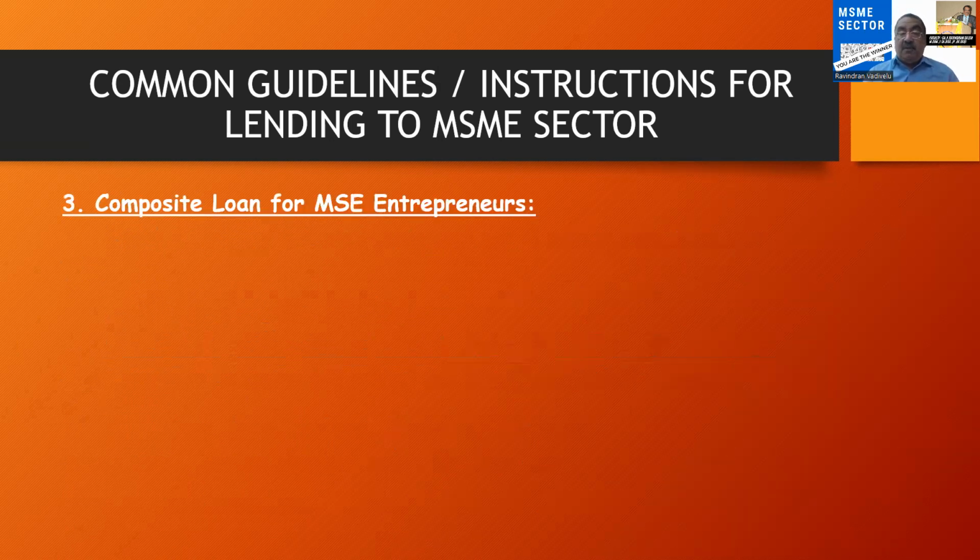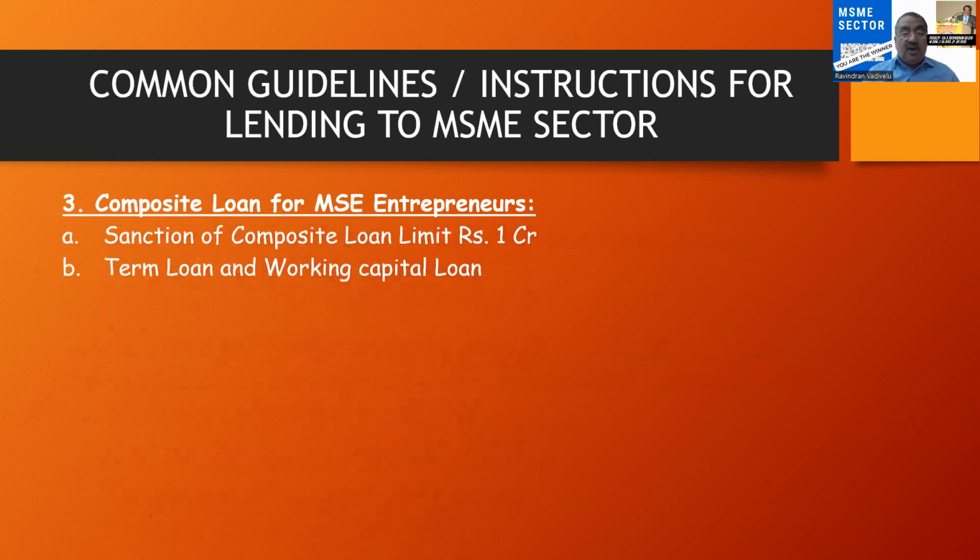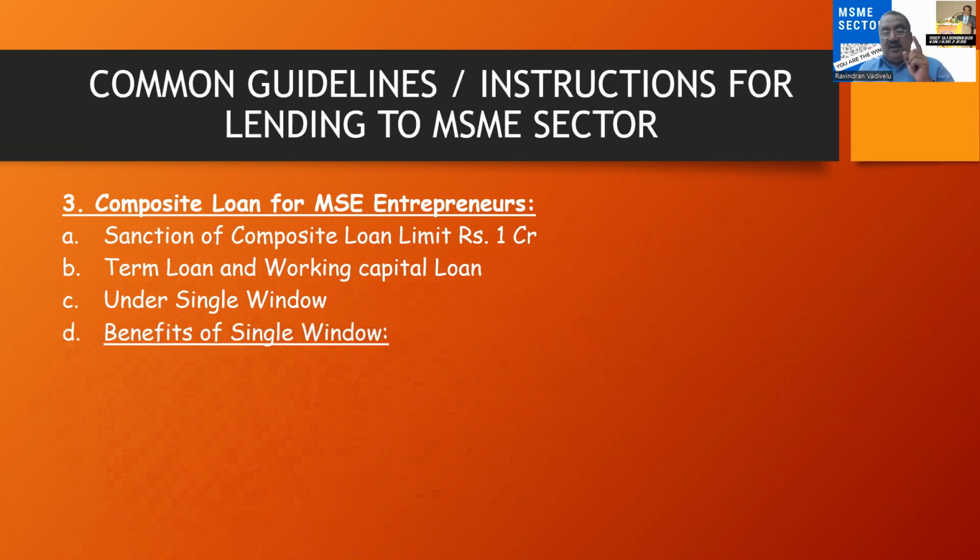Next thing is composite loan for MSME entrepreneurs. So here they say that sanction of composite loan, that is, a bank can sanction both term loan and working capital loan in one scheme, in one window, that is called a composite loan under a single window. So that means the banks themselves can issue the loan in the form of term loan. The bank may not issue only term loan, they can issue the working capital loan also, and also in a combined manner, that is called composite.